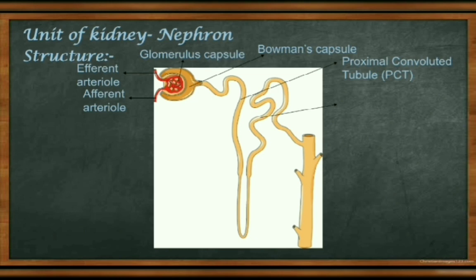This other coil part is called the DCT, the distal convoluted tubule. The work of PCT and DCT is the same. It means both work the same. You can easily learn from that.